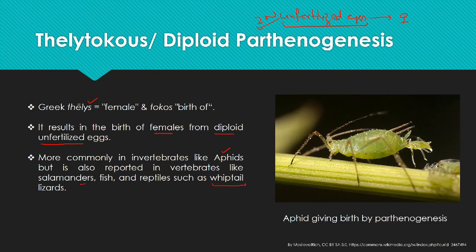So here you can see an aphid, a very small sap-sucking insect, giving birth to a female aphid, and you can see that it is a viviparous condition. The aphid, though it is an insect, is not oviparous all the time. So whenever the aphids are reproducing through parthenogenesis, they are giving birth to young ones instead of laying the eggs.